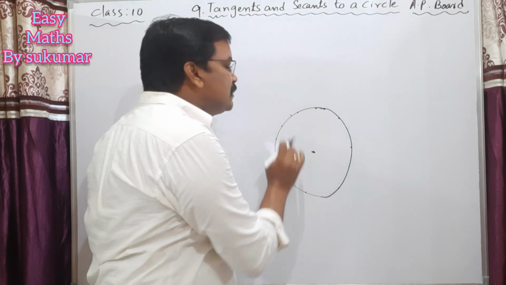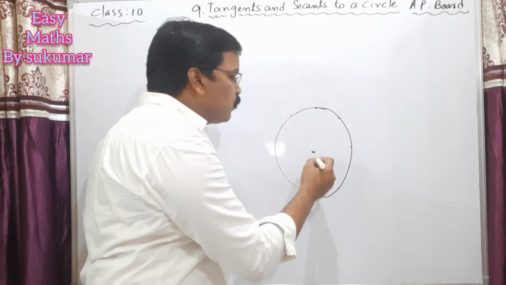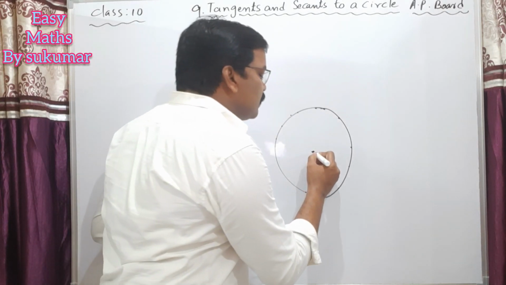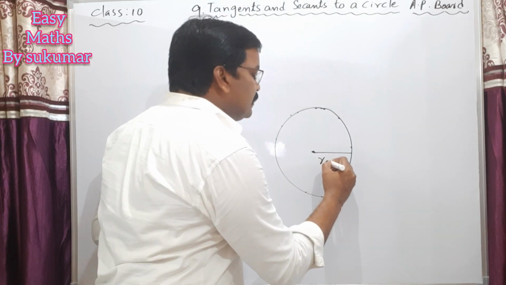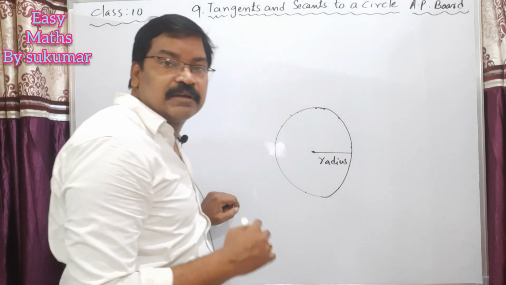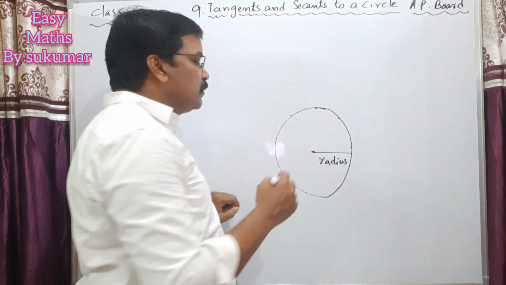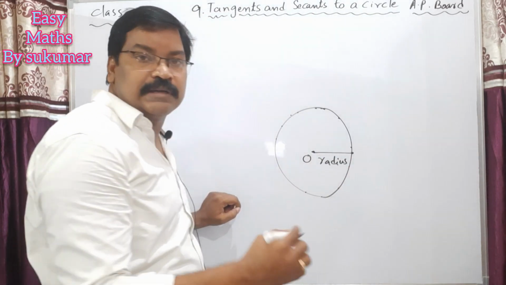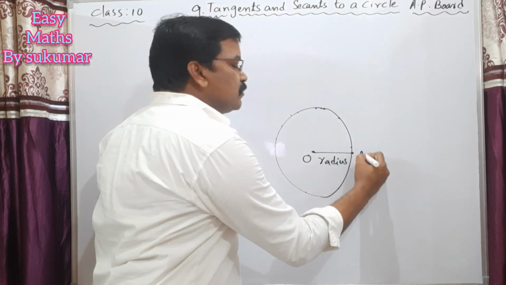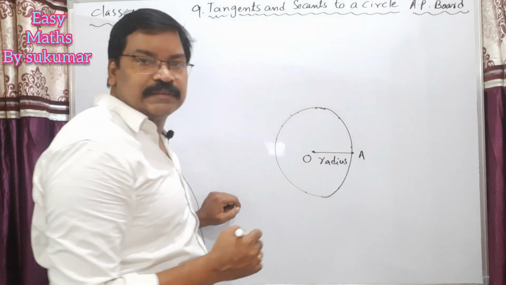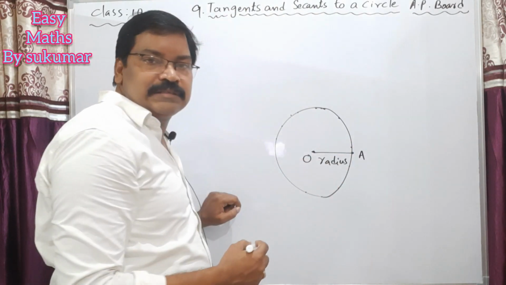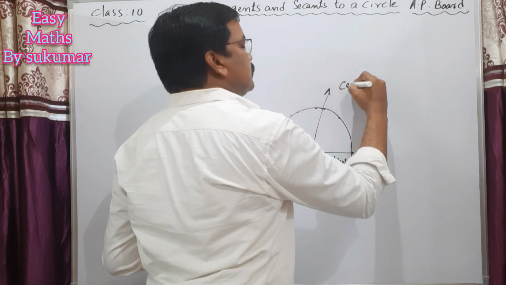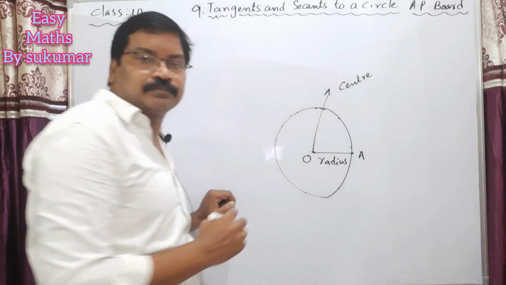So, my dear students, this fixed point is called the center of the circle, and this fixed distance is called radius. The distance between the center and any point on the circle is also called radius. This fixed point is called center of the circle.